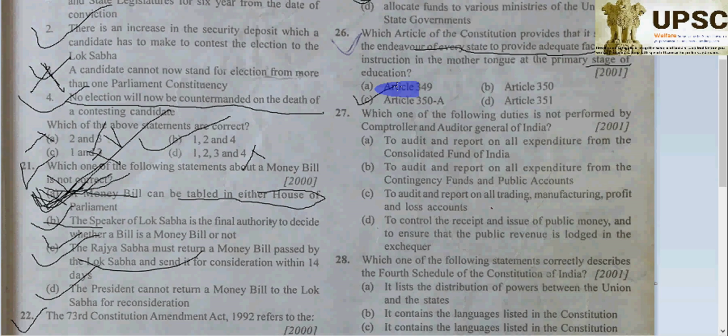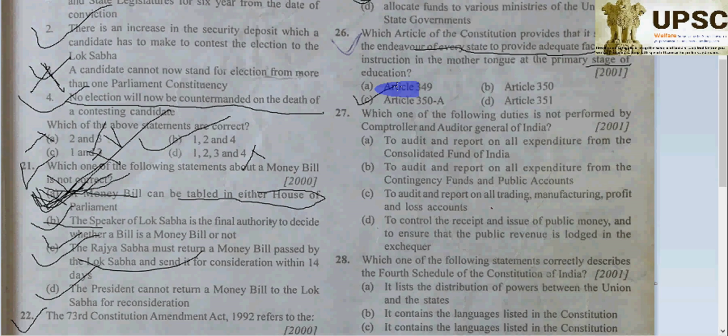And 351 is the directive for the development of the Hindi language. So 351 is the directive for development, and the certain laws relating to language will be 349. So that's why we have the choice only one, that is 350A.